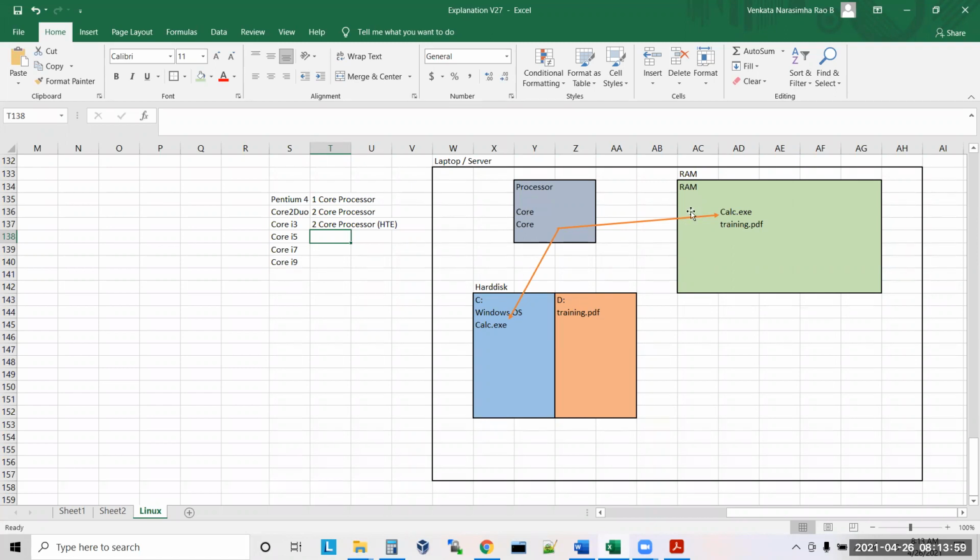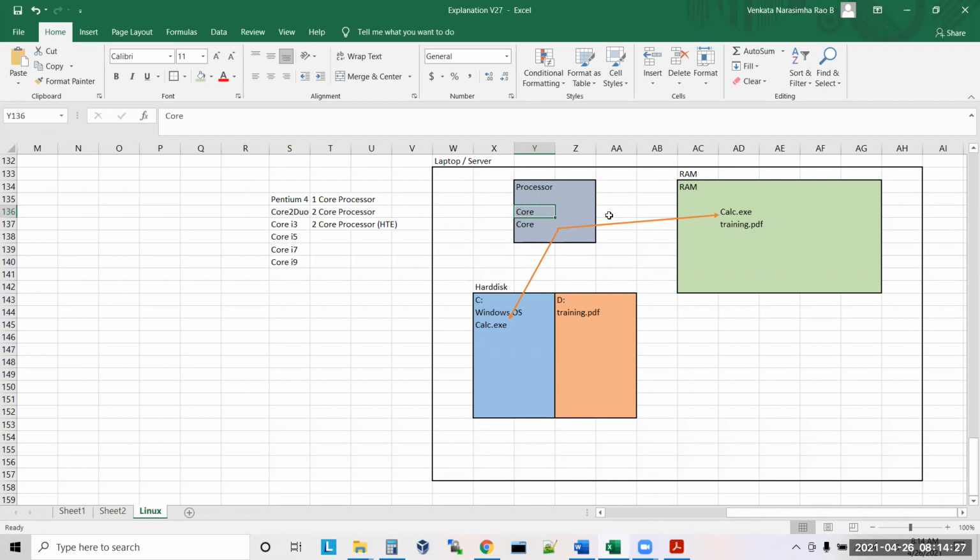Sir, see, a processor is a chip actually. Inside the chip you have cores. One core will act like one person actually. But if the hyper threading concept is enabled for a core, then one physical core will act like 2 logical cores or 2 virtual cores.